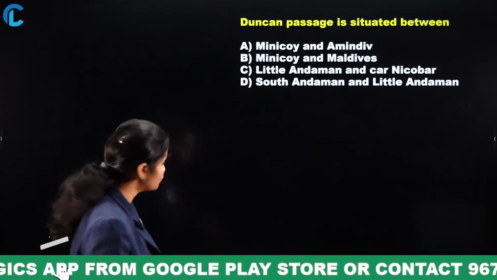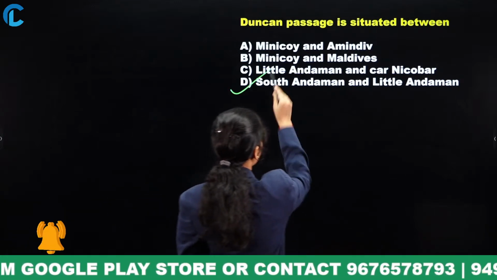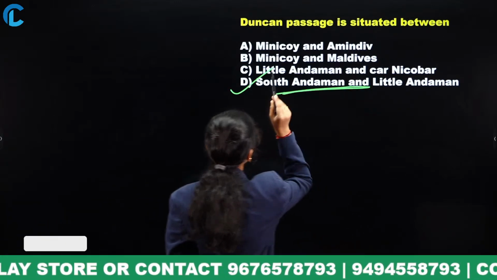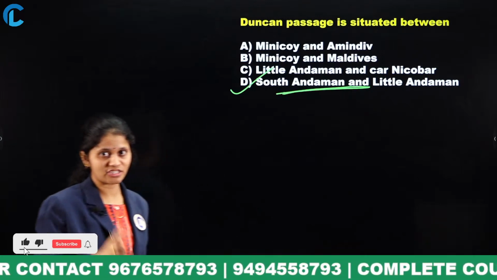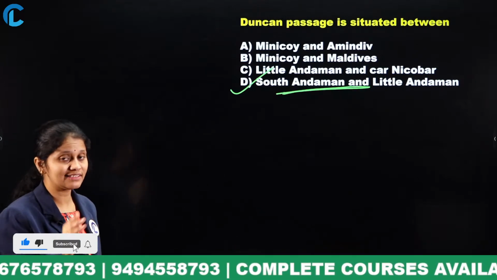Now if we move to the answer, that is South Andaman and Little Andaman. The passage is Duncan Passage, which is situated between the South and the Little Andaman.